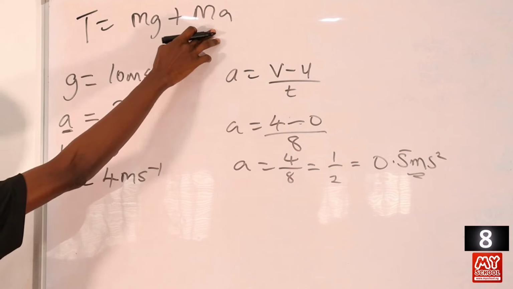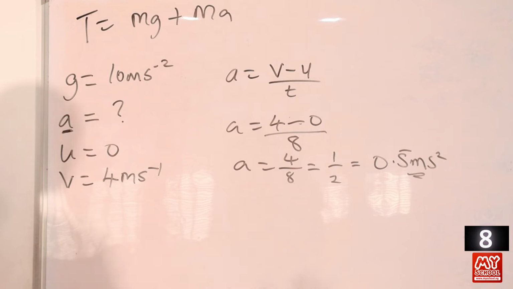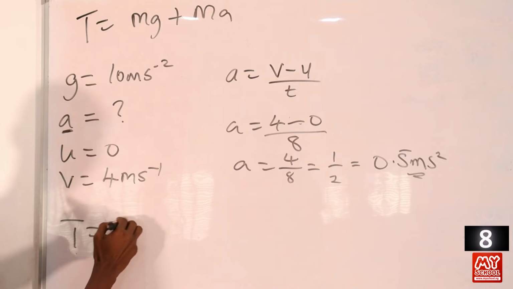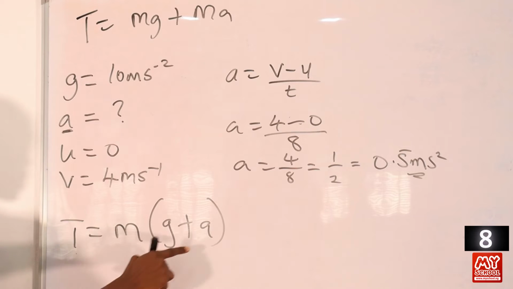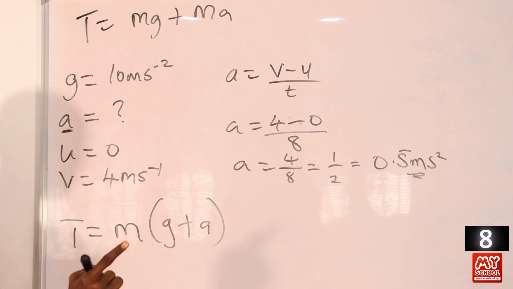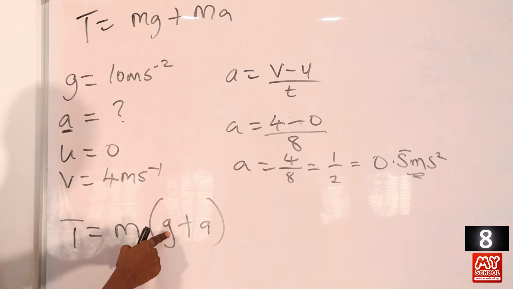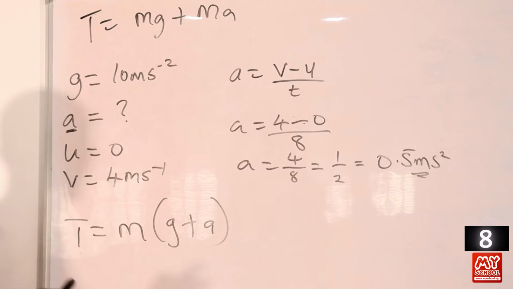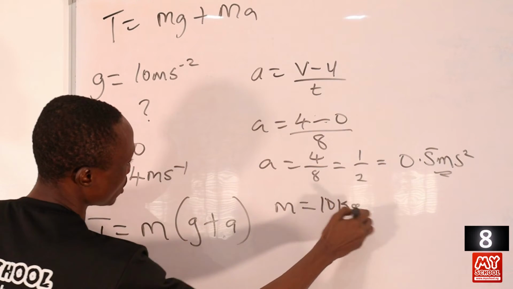If you check very well, m is common to both terms, so we can factor out m, so that tension is equal to m bracket open g plus a. Remember that from our calculation, our acceleration is 0.5, our g, the acceleration due to gravity, is 10, and our mass, according to the question, is 10 kg.